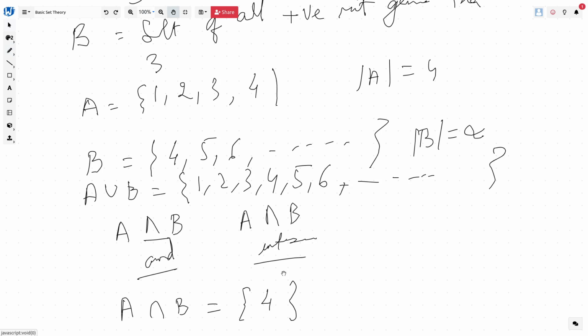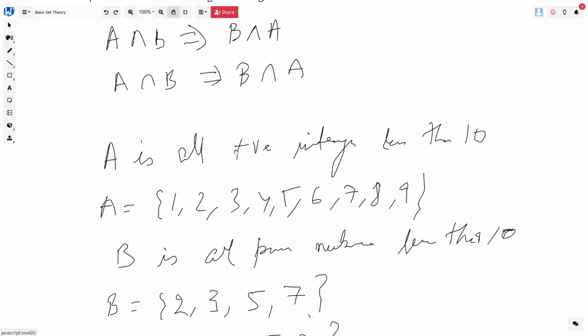So A union B will be the bigger set, with more elements in it, because it takes into consideration all the elements of A as well as the elements of B, right? Now let's take the second example.